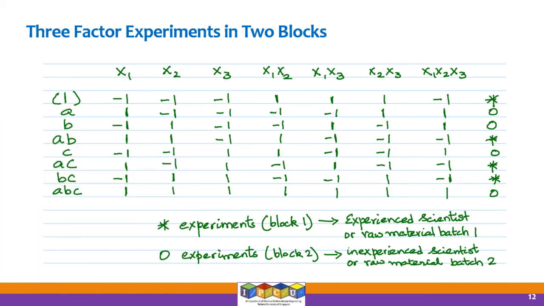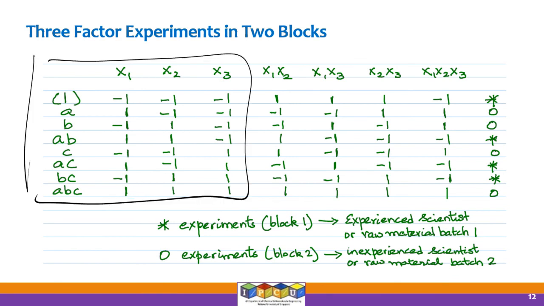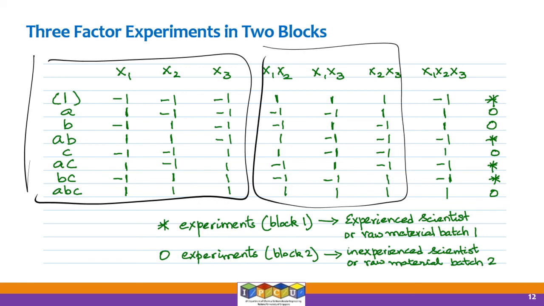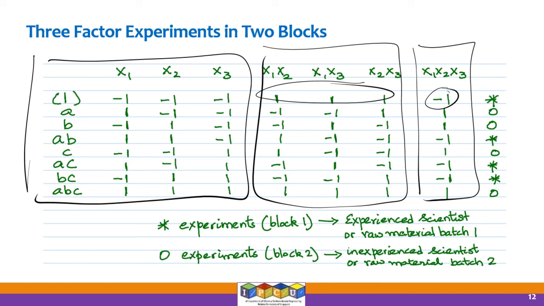Okay, once this basic thing is available, I can generate 2-factor interaction columns like you see here, and then I can also design the 3-factor interaction column. All right, so how do I get this minus 1? As you know, I'm going to take x1, x2 and x3 corresponding to that experiment. You multiply the 3, you will get minus 1. That's how all these things are designed.